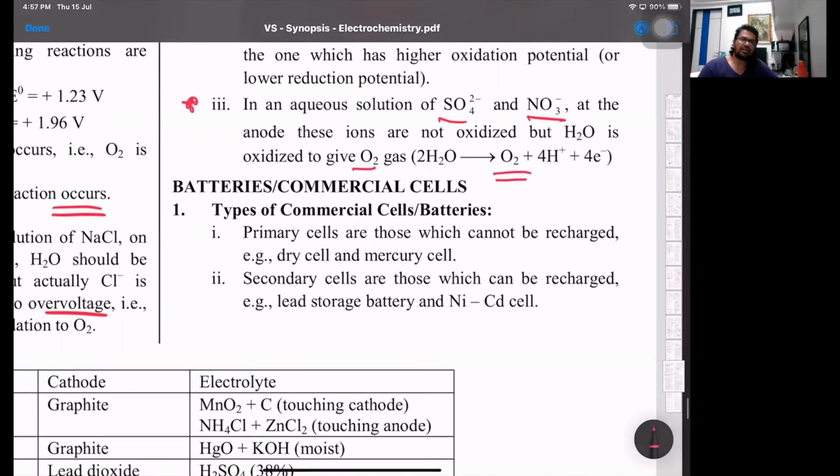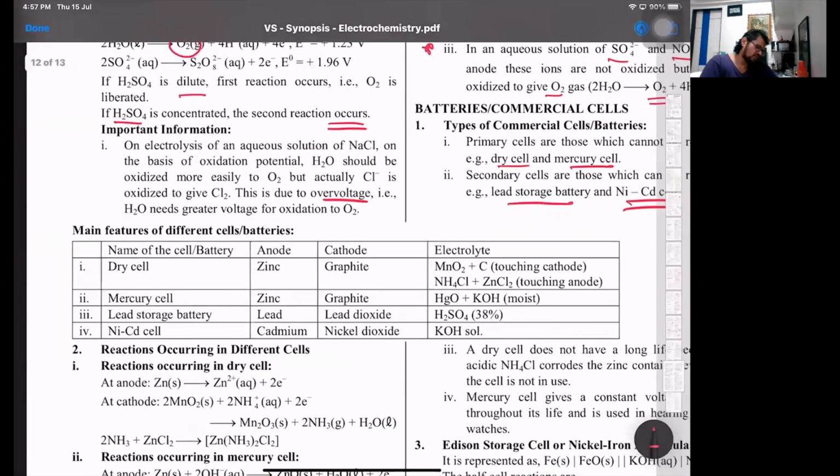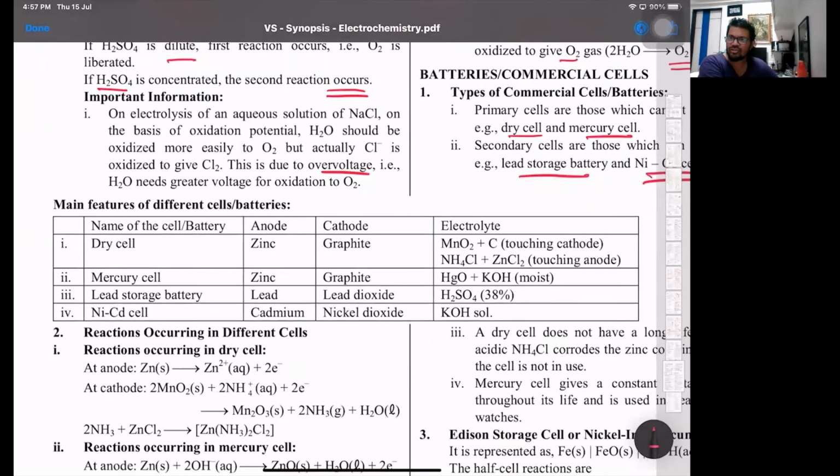Now we have the different batteries. Two types of cells, primary and secondary. That's the last part. Primary cells are the ones which cannot be recharged, and secondary cells are the ones which can be recharged. For example, in primary cells we have the dry cell and the mercury cell, the button cells used in watches. Secondary cells are basically the car batteries and the nickel cadmium cells, the rechargeable pencil cells. The most important part is that you just need to know the reactions. That's all that can be asked.